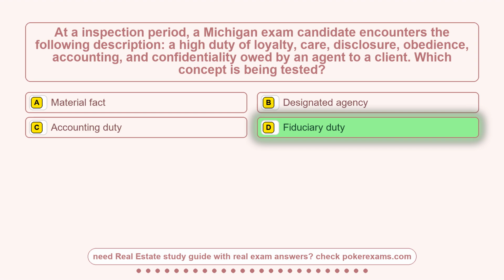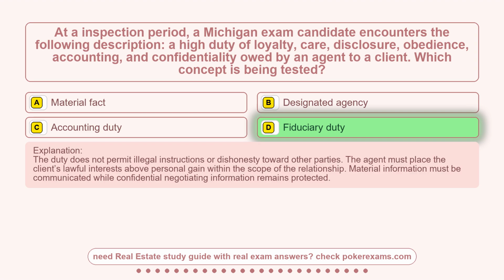Fiduciary duty. The duty does not permit illegal instructions or dishonesty toward other parties. The agent must place the client's lawful interests above personal gain within the scope of the relationship. Material information must be communicated while confidential negotiating information remains protected.